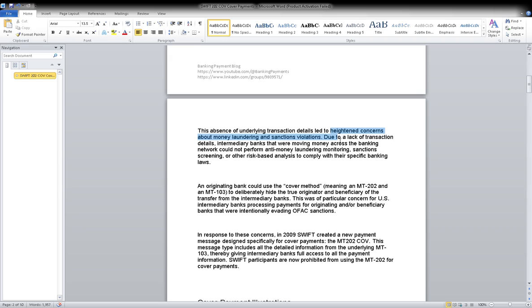So there may be concern about money laundering and sanction violation. Who is sending the money? We don't know. Because there are no details of the sender and receiver beneficiary, it is called lack of transaction details. The intermediary banks that were moving the money, the banks like your HDFC and Citibank, don't have details of the beneficiary and creditor, who is sending the payment. So intermediary banks moving money across the banking networks could not perform anti-money laundering monitoring.